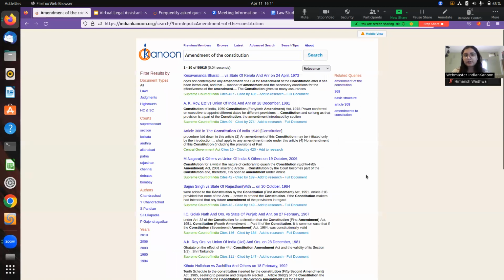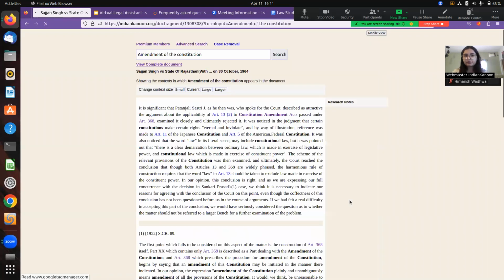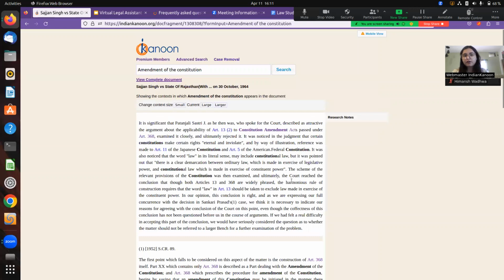After searching, I see that the full search page has a lot of really important judgments and landmark cases that are significant in understanding amendment of the Constitution. So, for example, if I want to pick up one case, I click here on Sajjan Singh. It tells me the context in which Constitution amendment is being discussed in this judgment. And I can click on view full document.